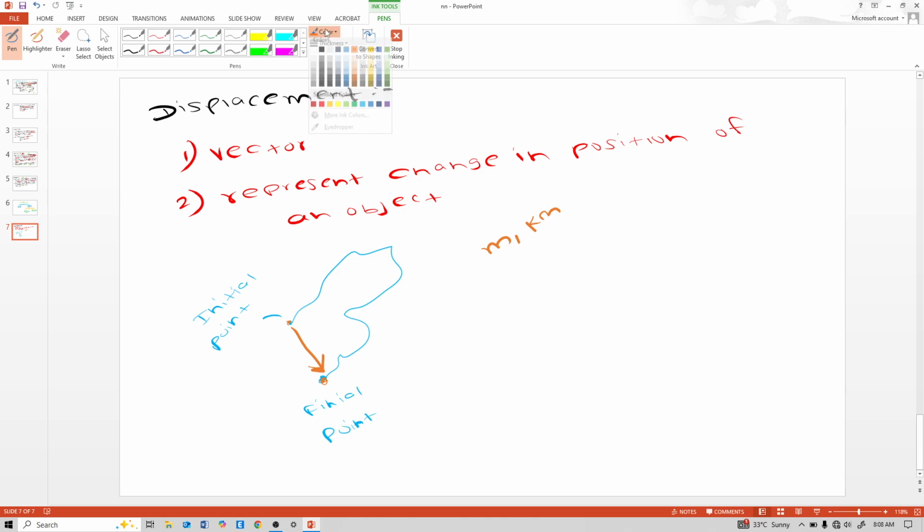See, if we denote this displacement as delta x, and initially it is at x equal to xi, and finally it is at x equal to xf, then the displacement delta x is nothing but xf minus xi. This xf minus this xi is the displacement delta x. So now the next concept is distance.